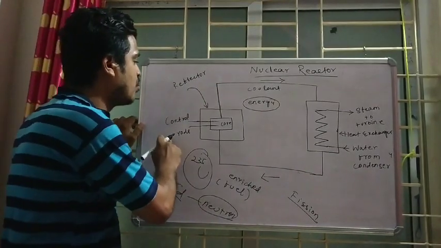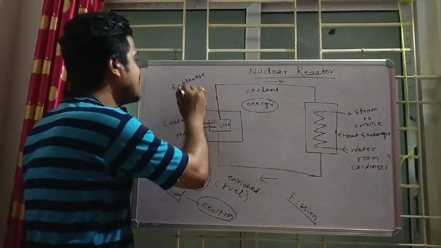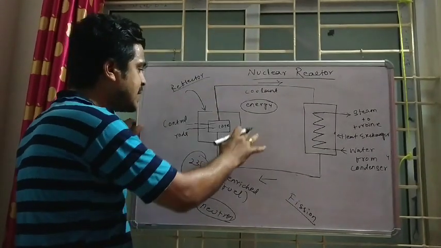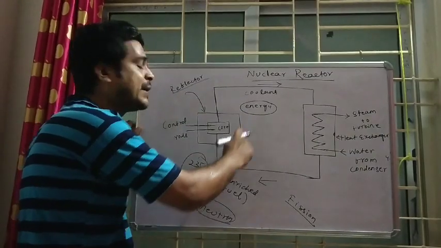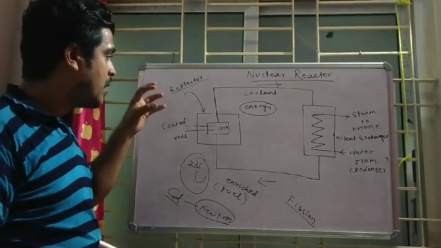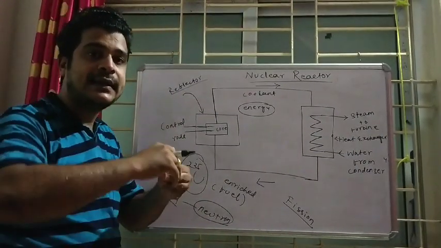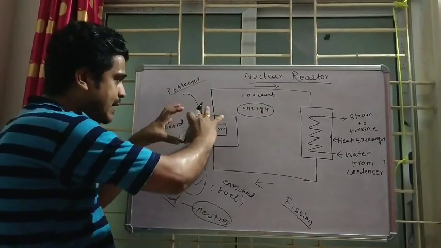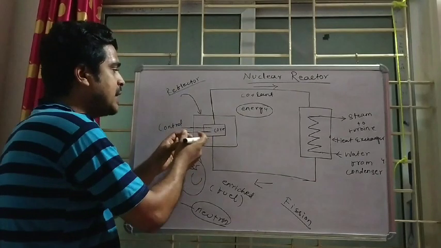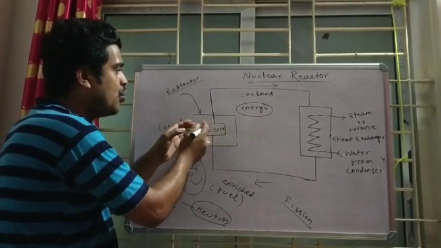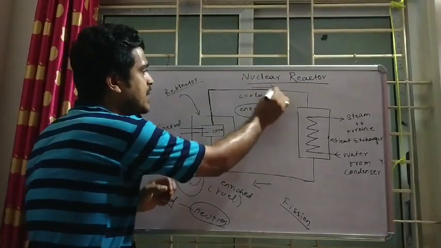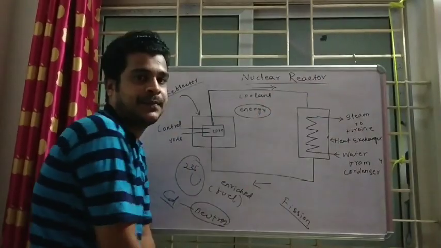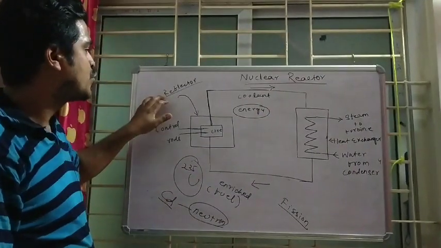So this is the control rod, this is the core, and this is the reflector. And what is a reflector? The reflector surrounds the core for restricting the energy leak. Whatever energy is produced, to restrict the leak, a reflector will be there, and the reflector will reflect the energy in a particular direction, towards that side. That is the main purpose of the reflector.